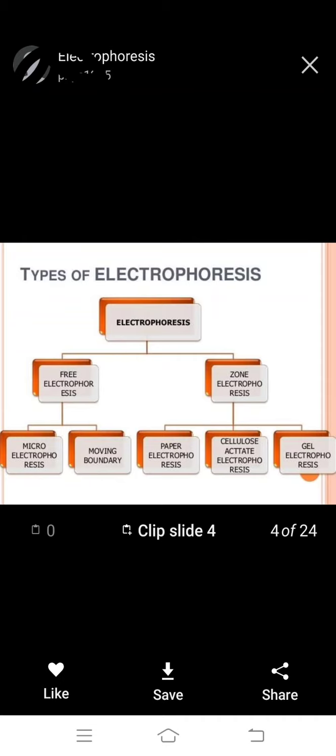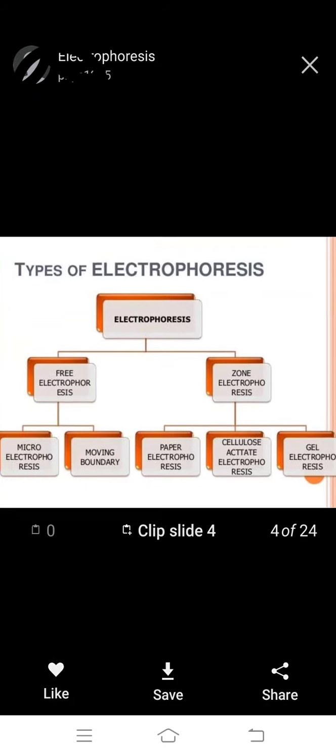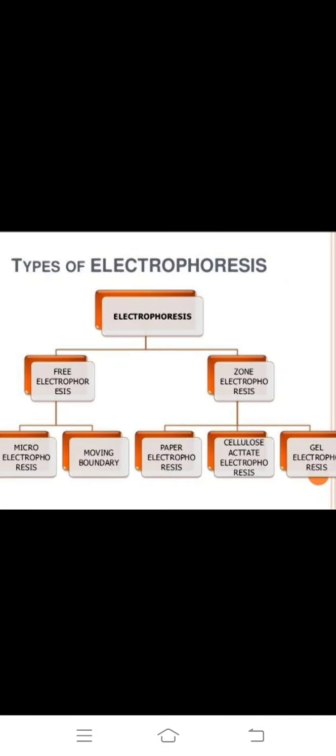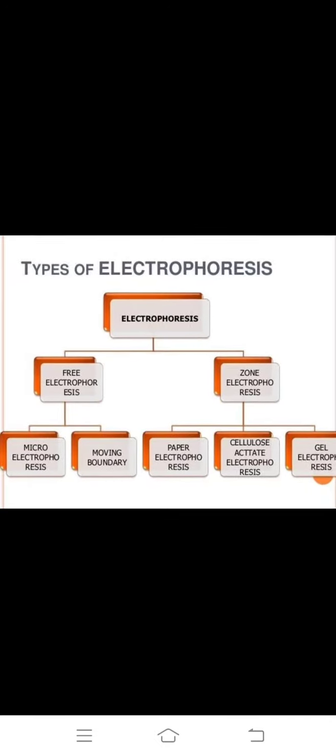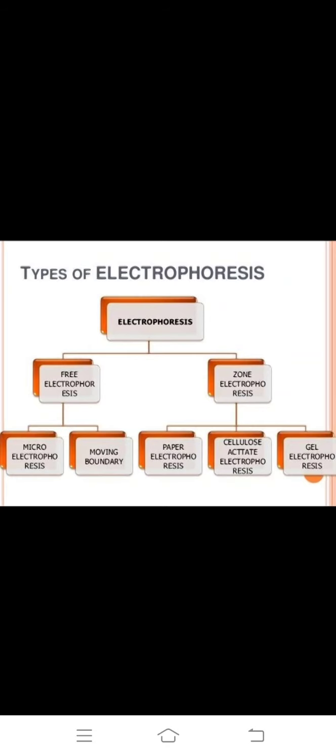Types of electrophoresis: free electrophoresis and zone electrophoresis. Free electrophoresis is micro electrophoresis, moving boundary.